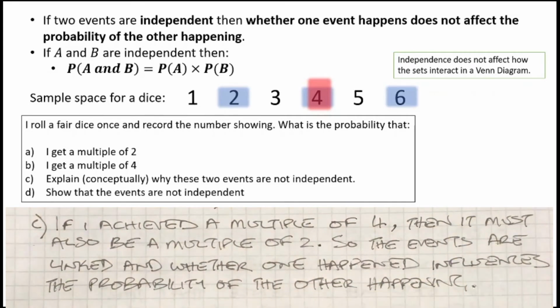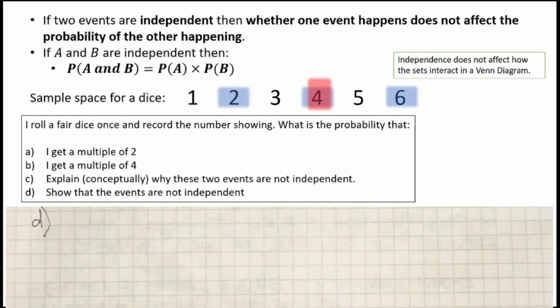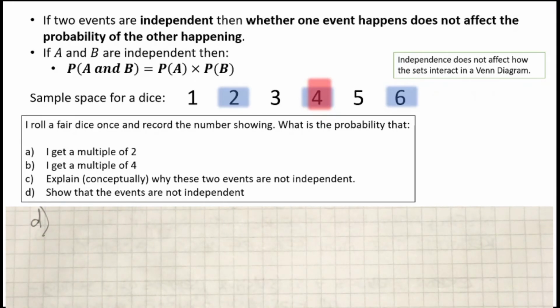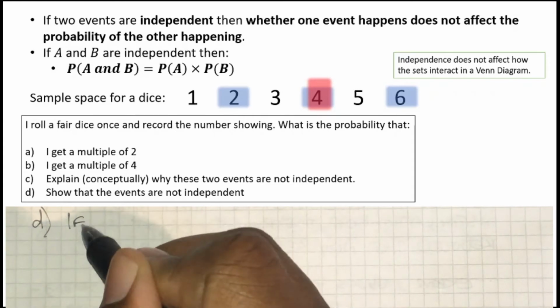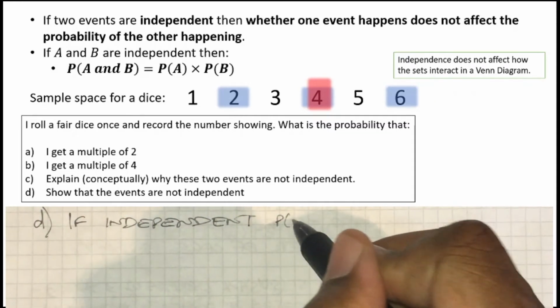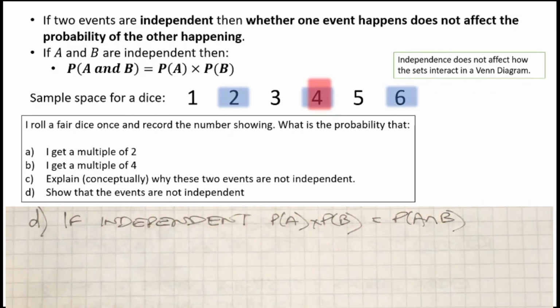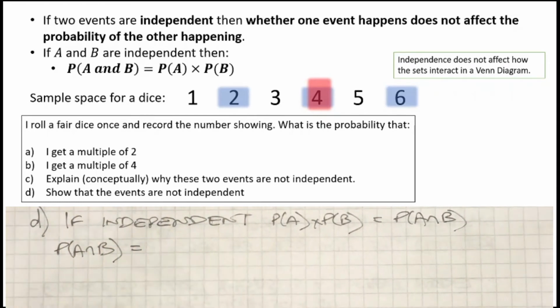Now in part D, we're asked to show that these two events are independent. Now this is a spectacularly popular exam question and you just have to follow this format every single time. Start with a statement that says these events are independent if the probability of A multiplied by the probability of B equals the probability of A and B. You have to have that statement. We're going to follow this up with numerical evidence, numerical calculations. I'm going to start by identifying the intersection and checking to see whether my calculation matches.